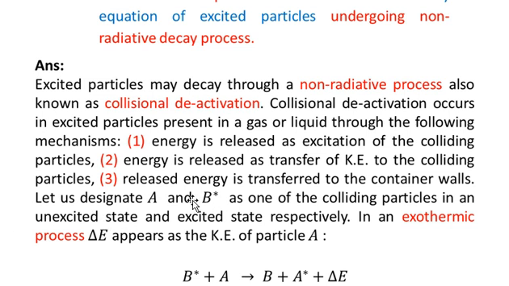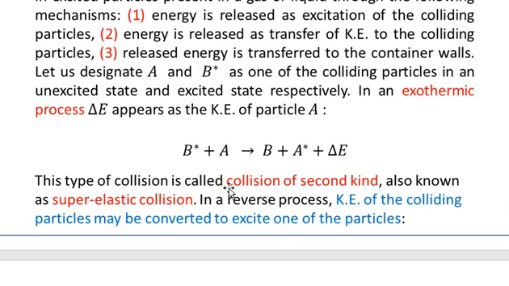Let us designate A and B star as one of the colliding particles in an unexcited state and excited state respectively. That is, the particle A is in the unexcited state and the particle B star means that B is in the excited state. In an exothermic process, delta E appears as the kinetic energy of the particle A. For example, look at this reaction.